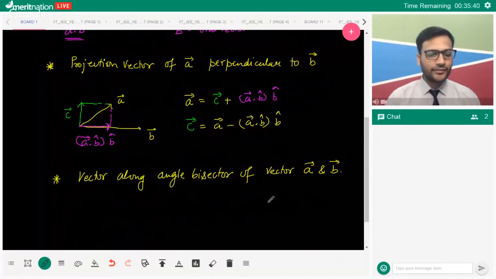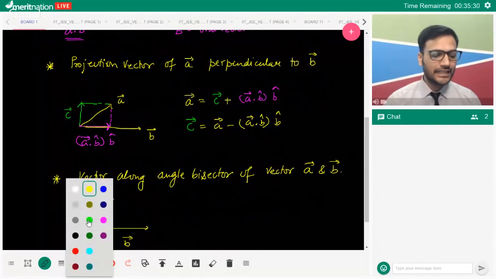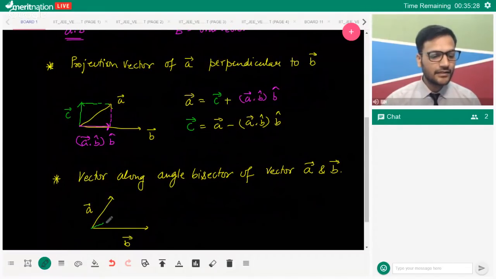However, I hope everyone understands, if this is vector A and this is vector B, I'm talking about the vector along its angle bisector. So can anyone tell me what that angle bisector is?